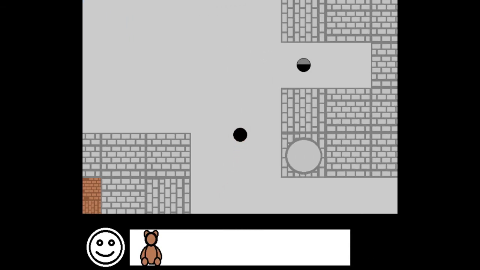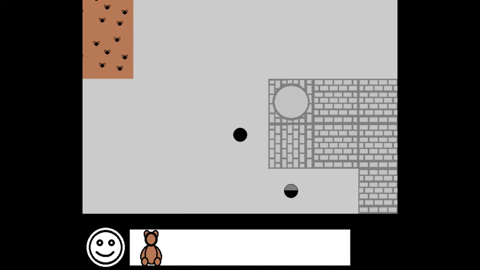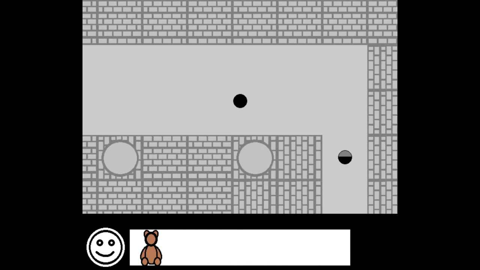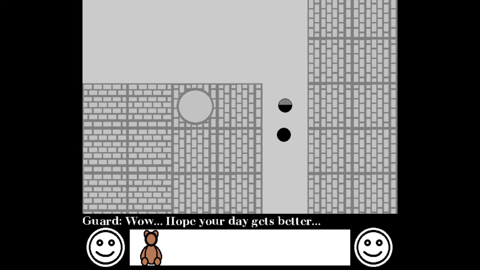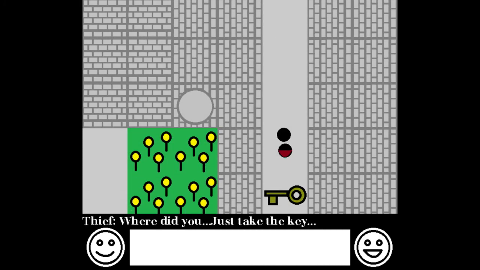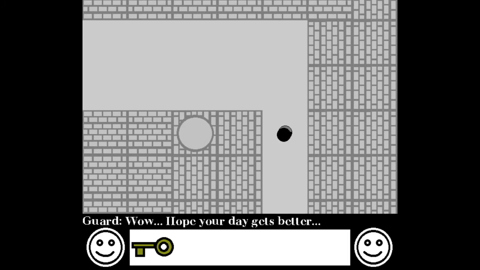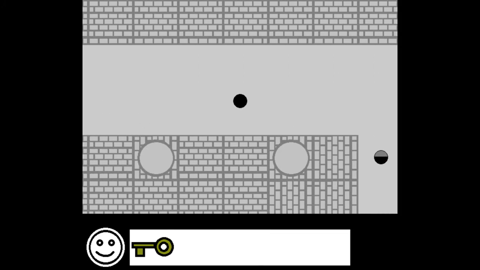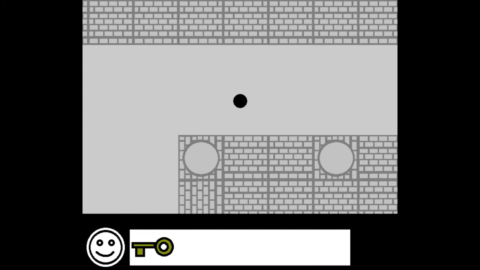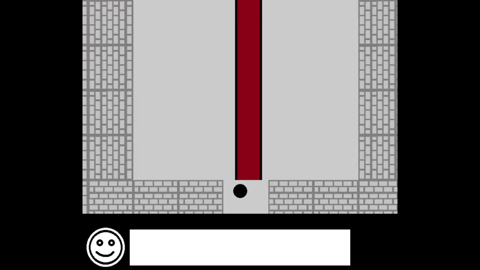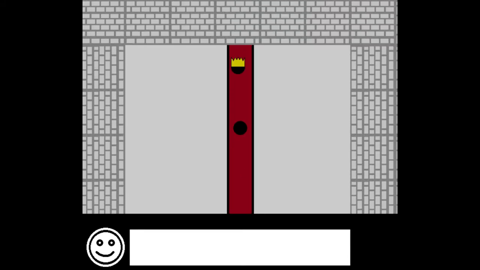So now, since we don't have the key yet, but we have this bear, let's go talk to the thief and see if we can get past him. Which, of course, we can, and we get the key. And now that we have the key, we can go talk to the guard and finish up the level. And there we go. We can now see the king. So that's it. It's a pretty short game.